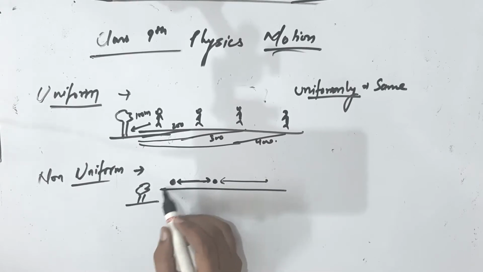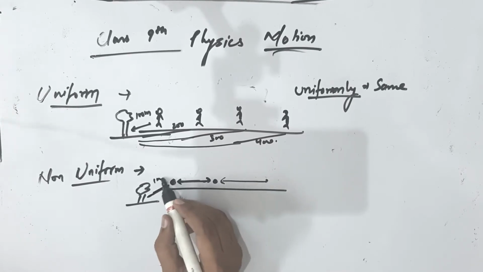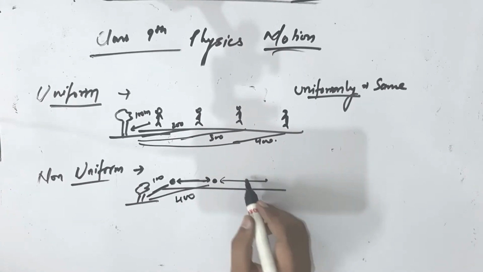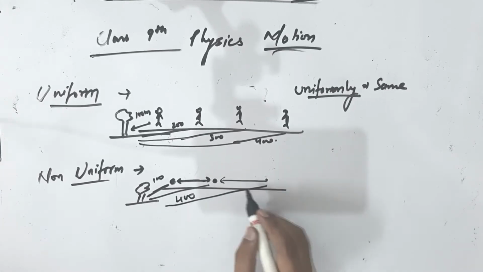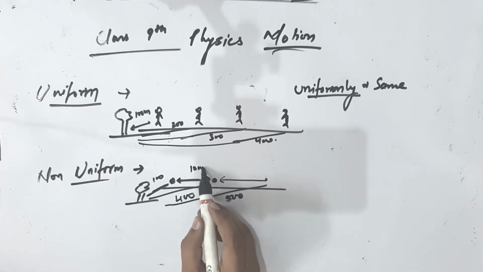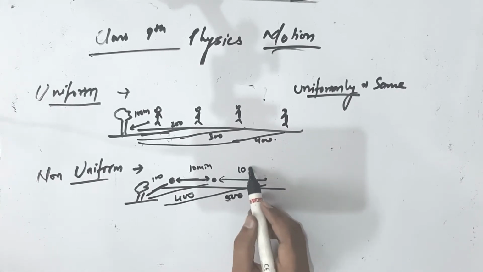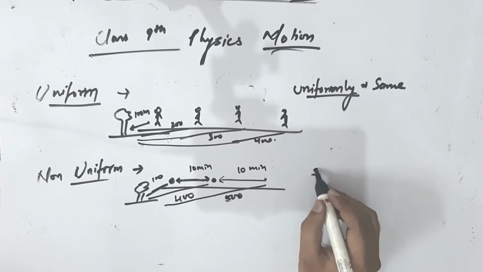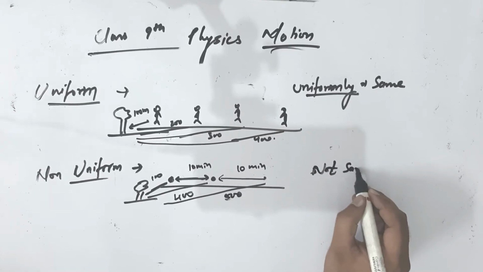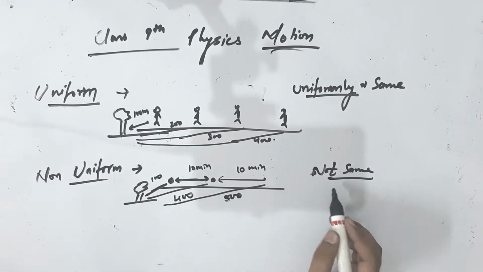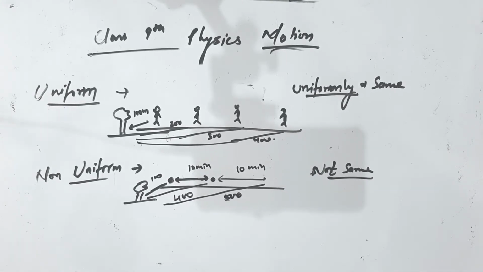So previously the distance, suppose it is 100, after 10 minutes it becomes like 400. So in this 10 minutes it increased by 300. In this 10 minutes it increased by only 100. So this is not uniform, this is not same. So if the distance is not same, in that case the motion is called non-uniform motion.